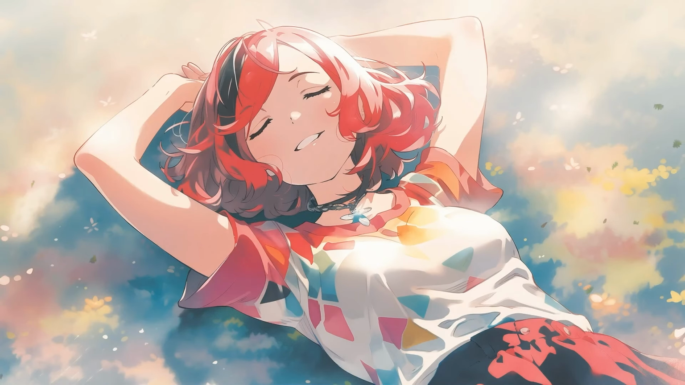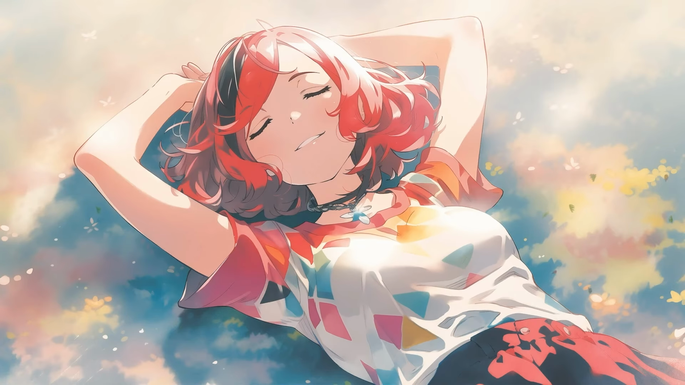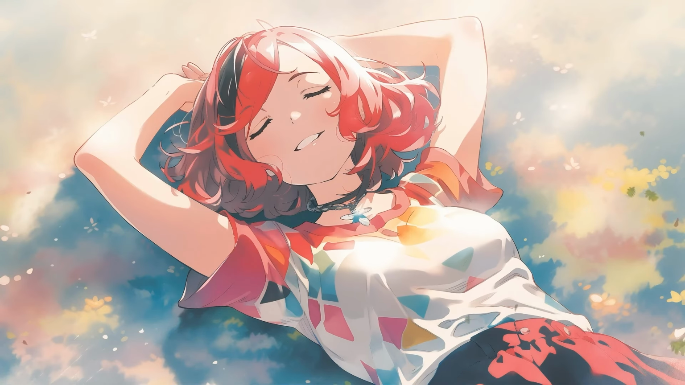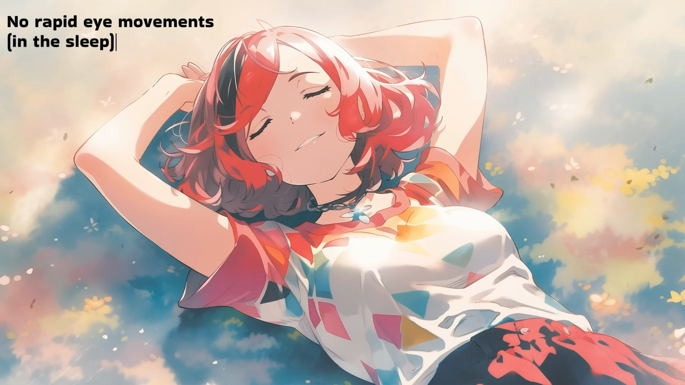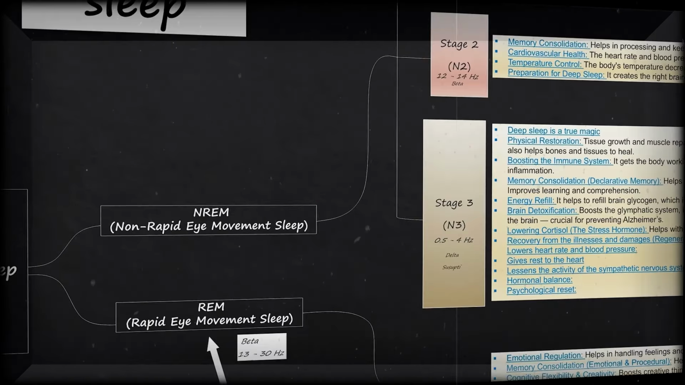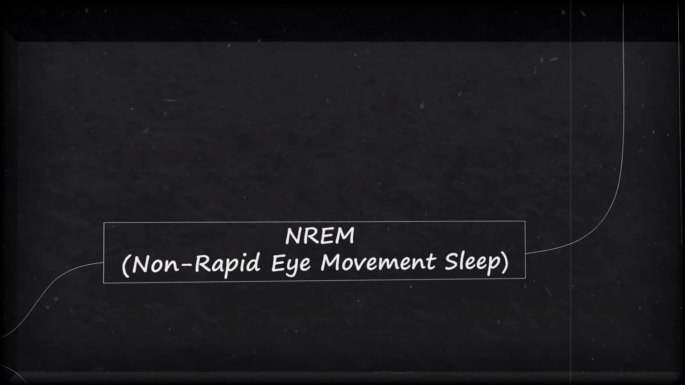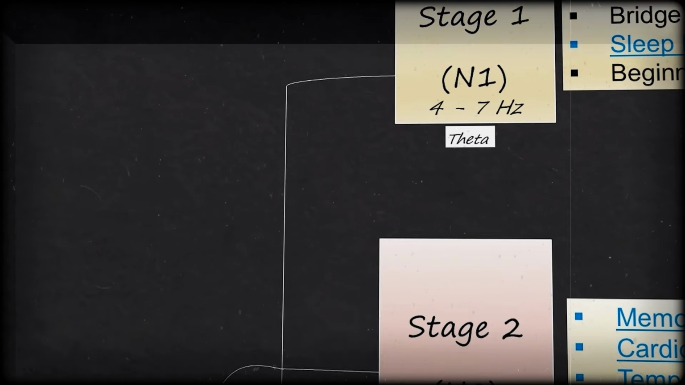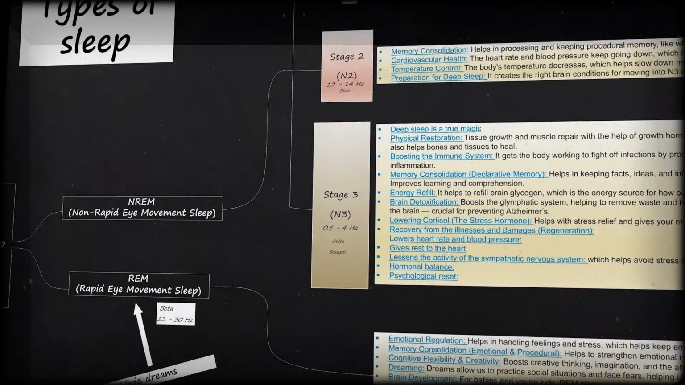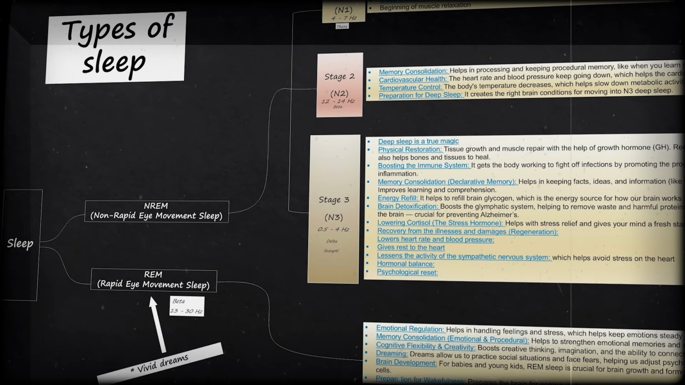NREM, or non-rapid eye movement sleep, is 75 to 80% of the total sleep. And, as the name indicates, no rapid eye movements. NREM is further divided into three stages, which are Stage 1, Stage 2 and Stage 3. And also, let us understand why each type of sleep is important.